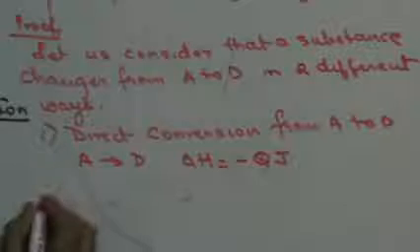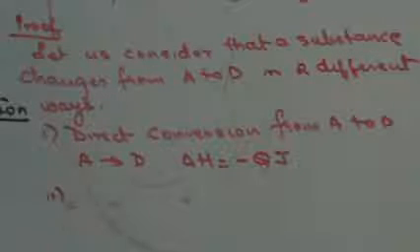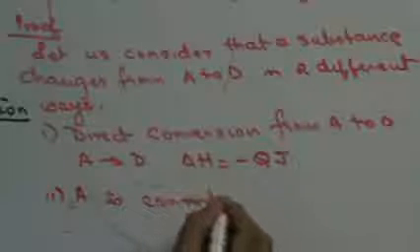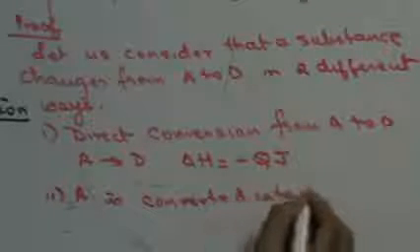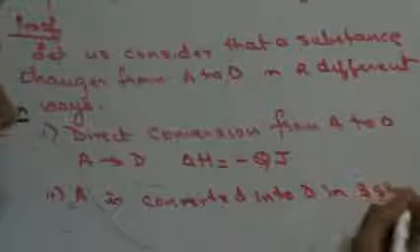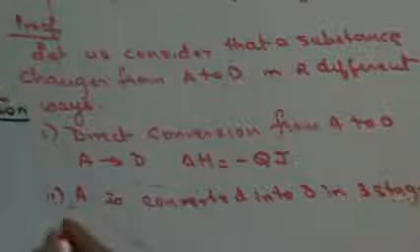Second method. A is converted into D in 3 stages. First, A gets converted to B. Let's assume that the change in enthalpy is minus Q1 joules.